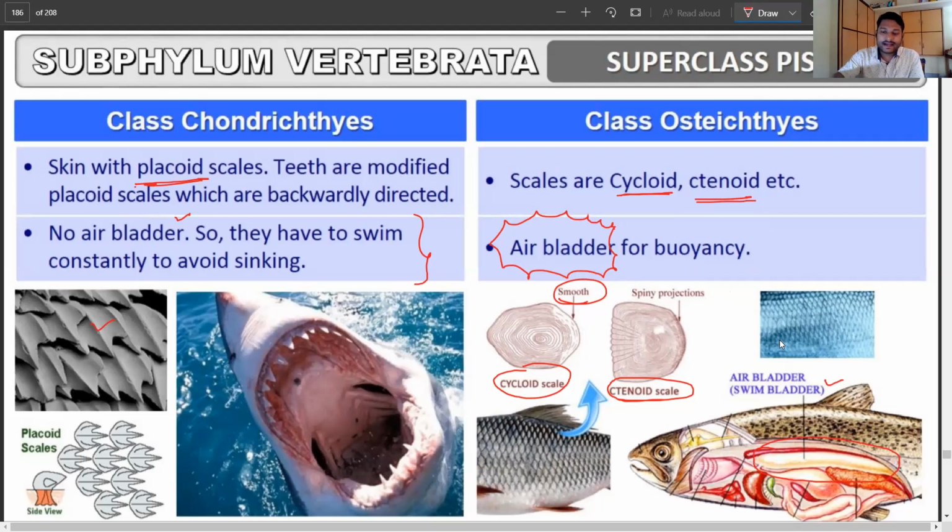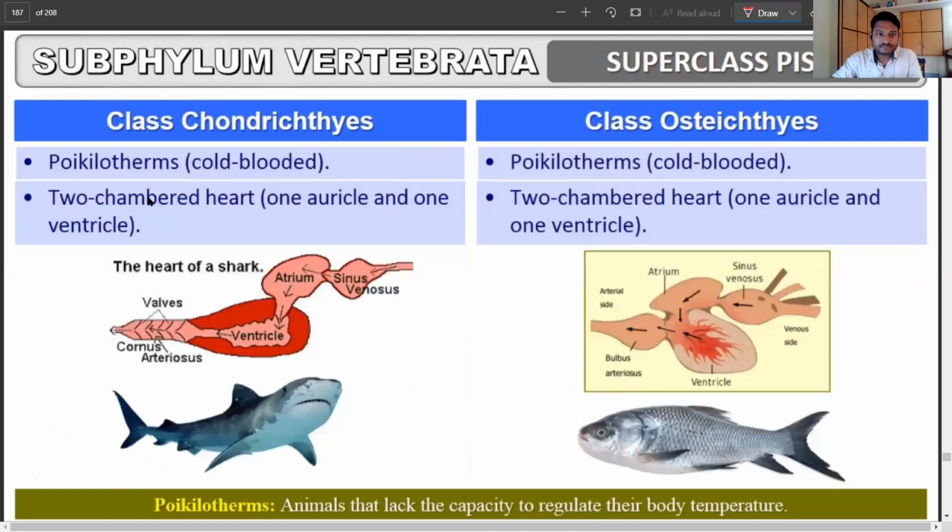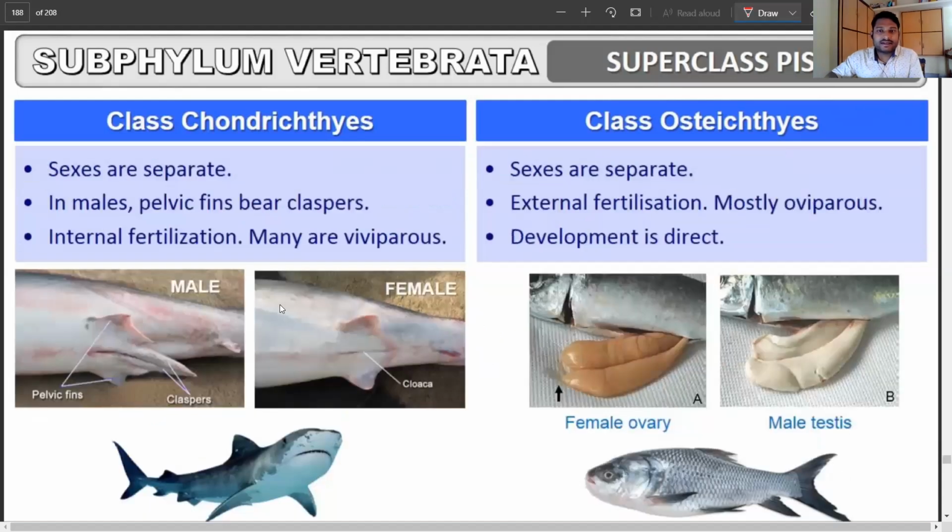So these are some of the advanced features that we are talking about, right? And both of them are cold-blooded animals, and both are going to have a two-chambered heart, one auricle and one ventricle. That is, there is mixing of gases, mixing of O2 and CO2. There is no separate chamber. Now here sexes are separate, both are not hermaphrodites, right? And internal fertilization, and many are oviparous. And here the development is going to be direct in case of the Osteichthyes.